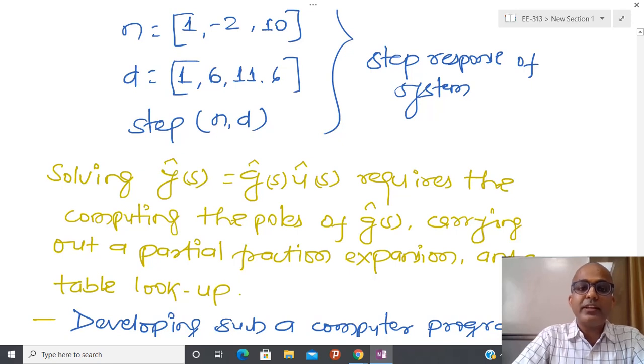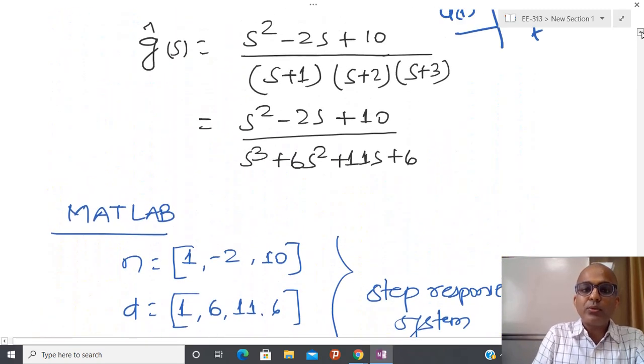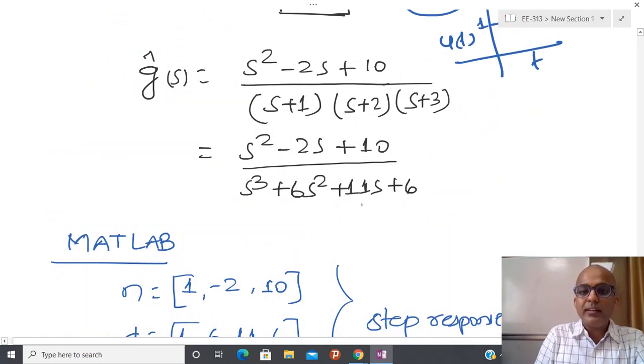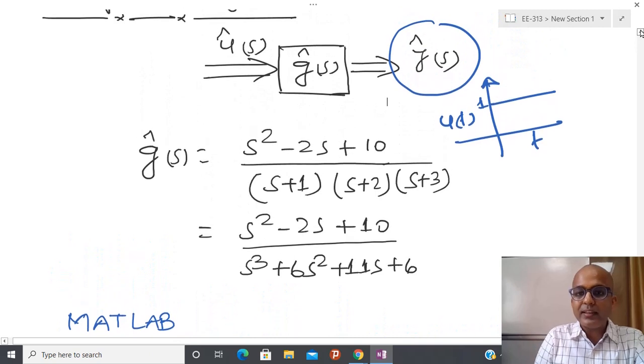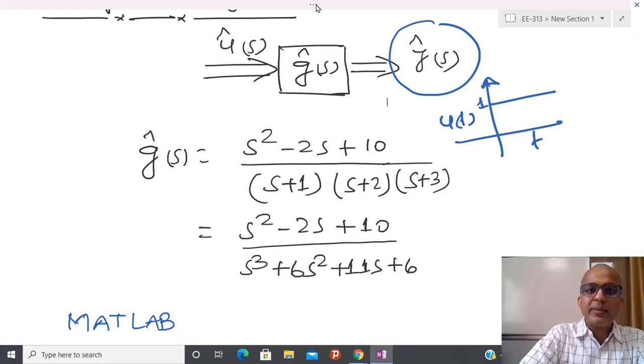But try to understand how this program will behave. From the polynomials I have collected n and d, but if you go via the inverse Laplace transform and want to calculate y(t) with respect to time, then how do you calculate that? Because I have already told you that in this particular system I have fixed the value of U(s).